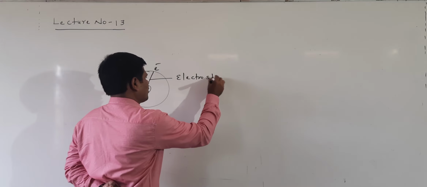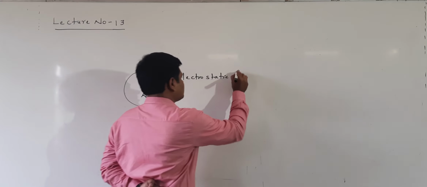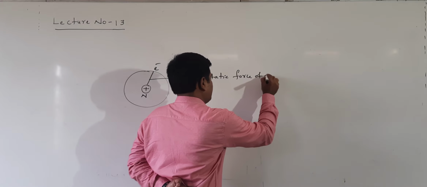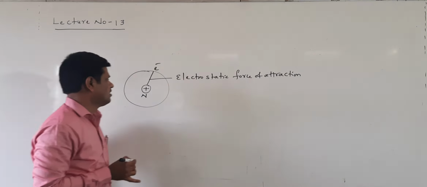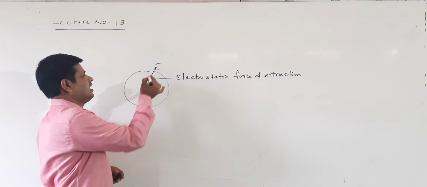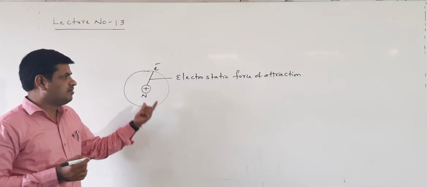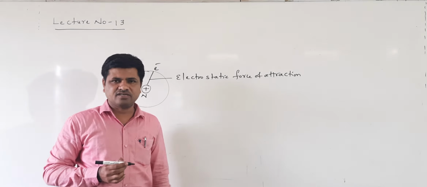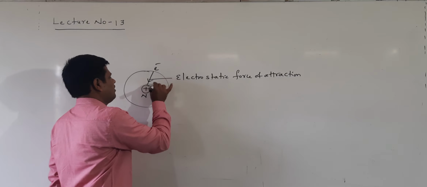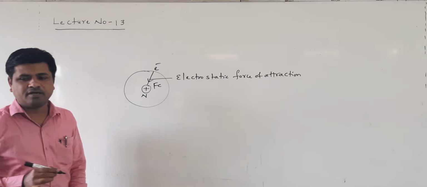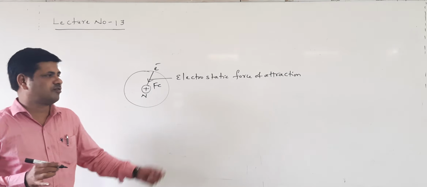When it is moving in the circular path, in between the nucleus and the electrons there is an electrostatic force of attraction, because the nucleus has the positive charge and the electrons have the negative charge. This electrostatic force of attraction provides which force here?